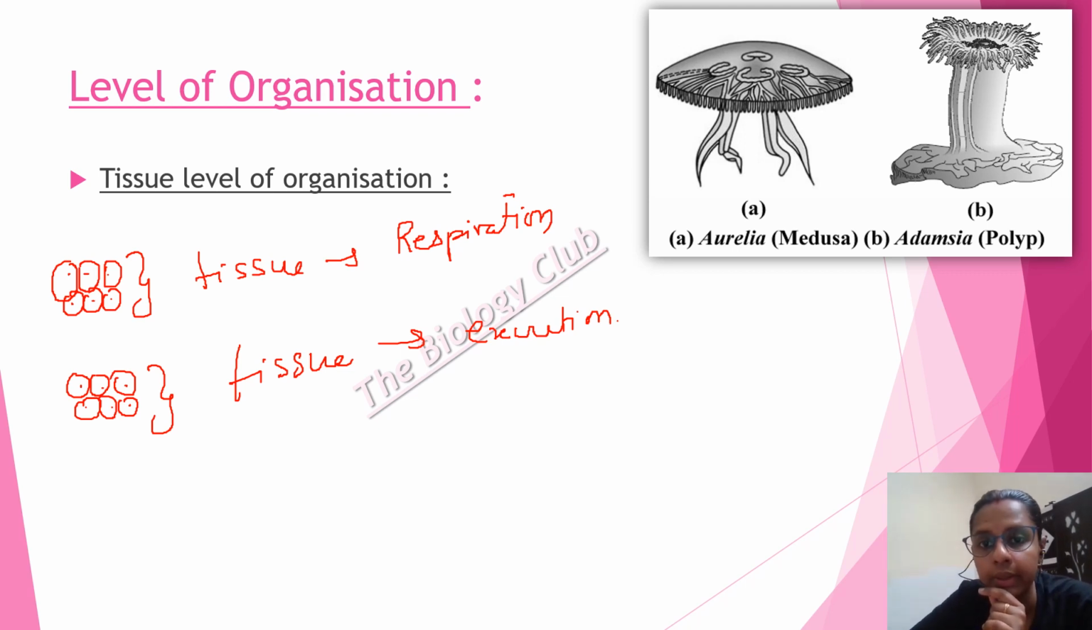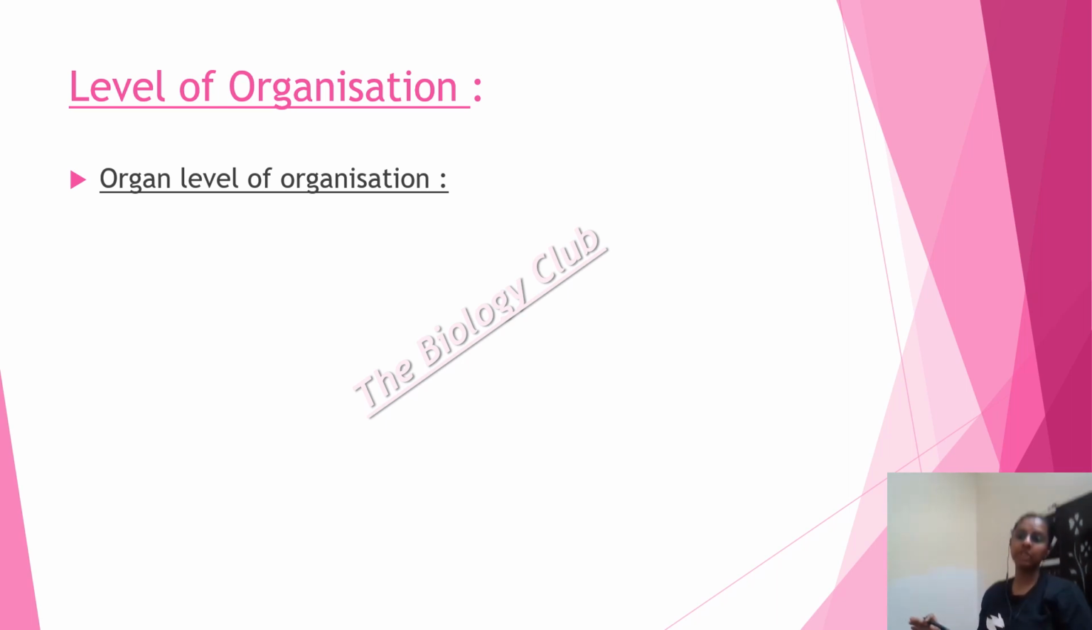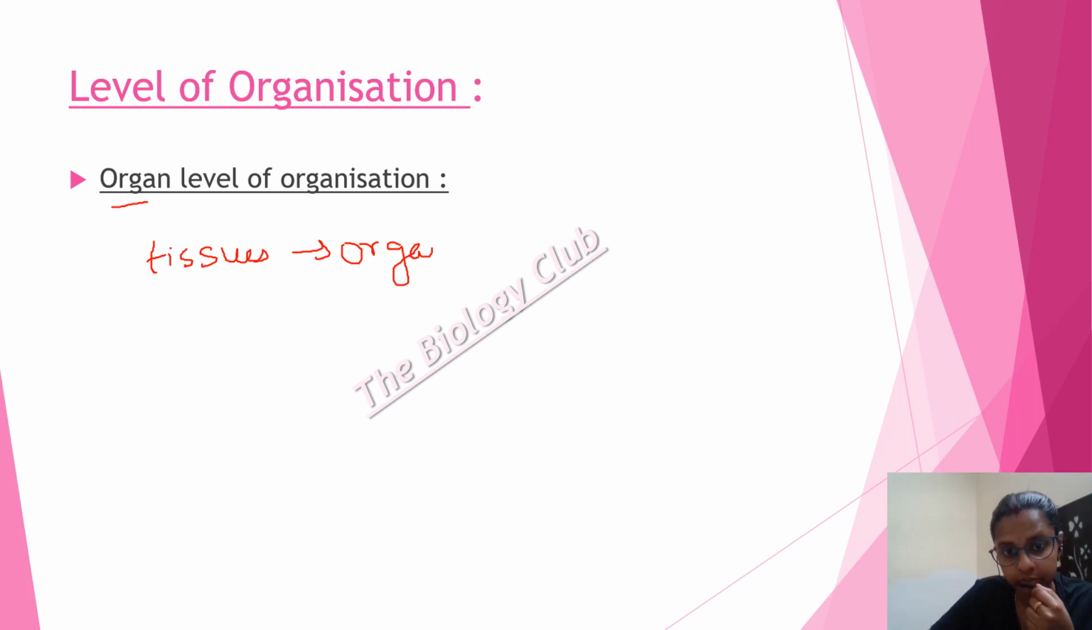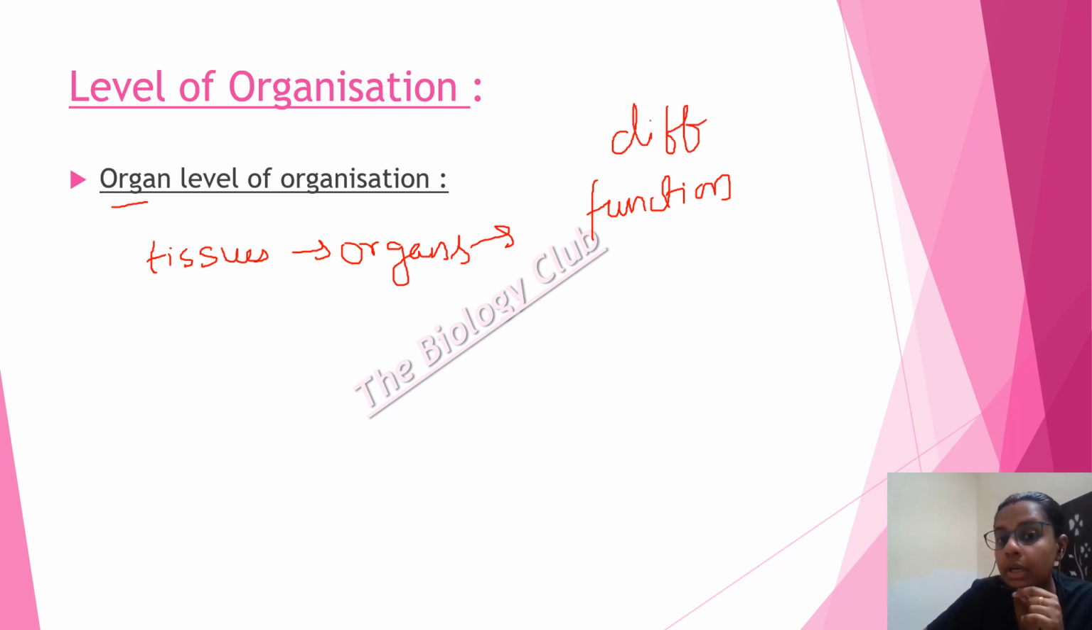We are going to learn about each and every kingdom in detail, but before going to that we have to understand the basic things. Now let's see the next level of organization, that is the organ level of organization. Here some tissues combine together to form an organ, and this organ will perform a function. Tissues form different organs and they perform different functions.